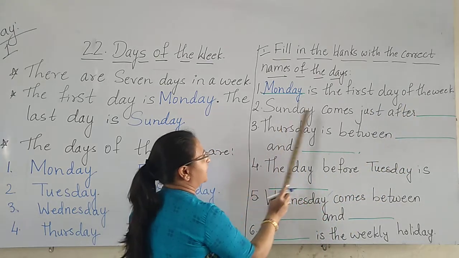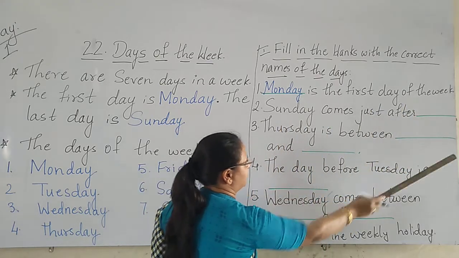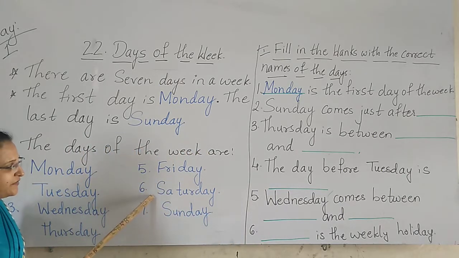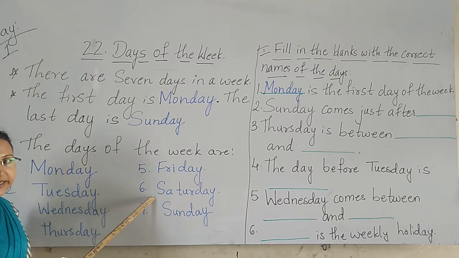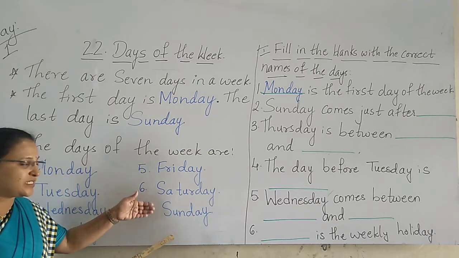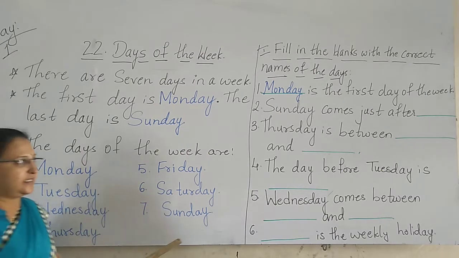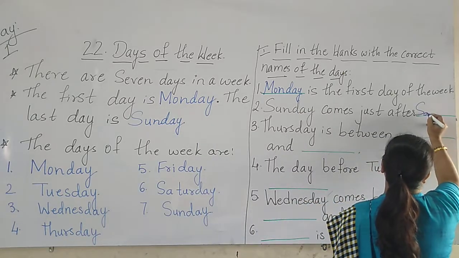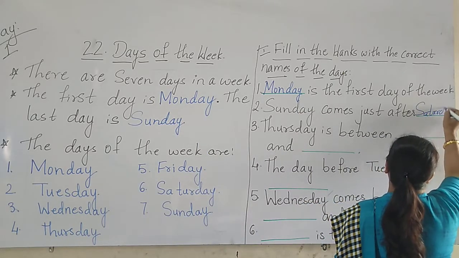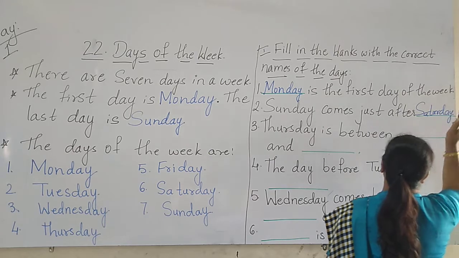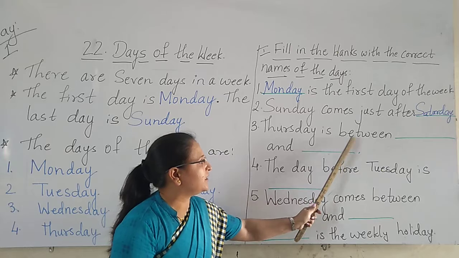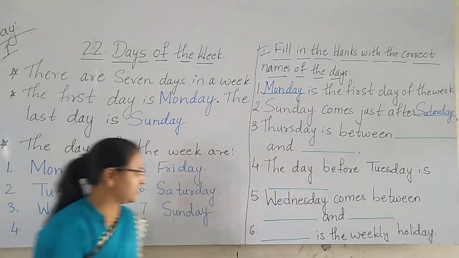Now Sunday comes just after. So see here, where is Sunday? Here. Before Sunday which day is there? Saturday. So Sunday comes just after Saturday. So we have to write here what? Saturday. Name of the day, the first letter capital.